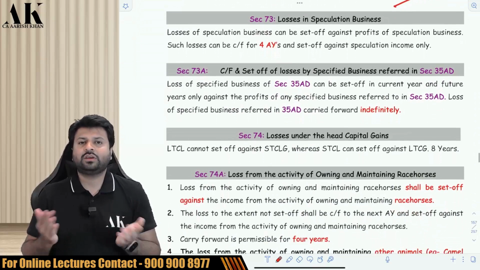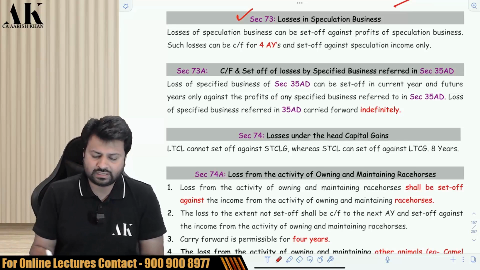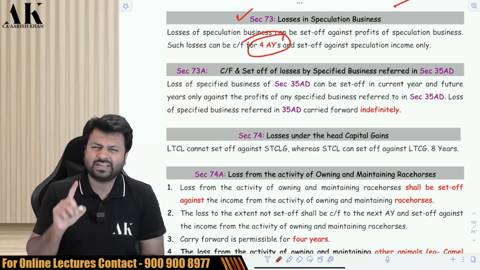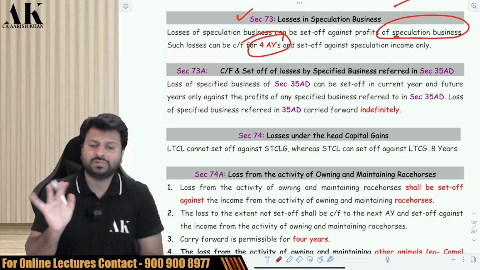Next, speculation loss, which is mentioned in section 73. I can carry forward speculation loss for how many years? For 4 years, and it can be set off. There is a restriction only against speculation business income. It cannot be set off against non-speculation business income.